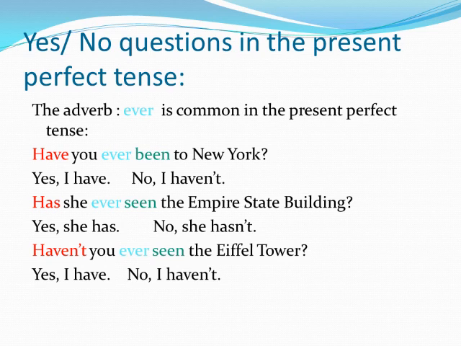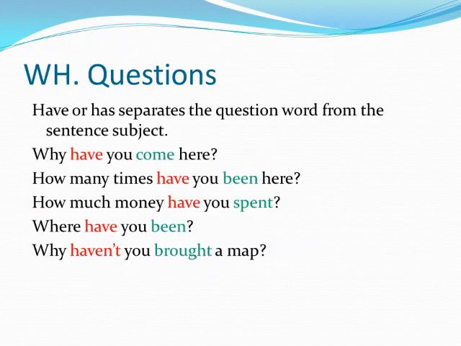Have you ever been to New York? Yes, I have. No, I haven't. Has she ever seen the Empire State Building? Yes, she has. No, she hasn't. Haven't you ever seen the Eiffel Tower? Yes, I have. No, I haven't.